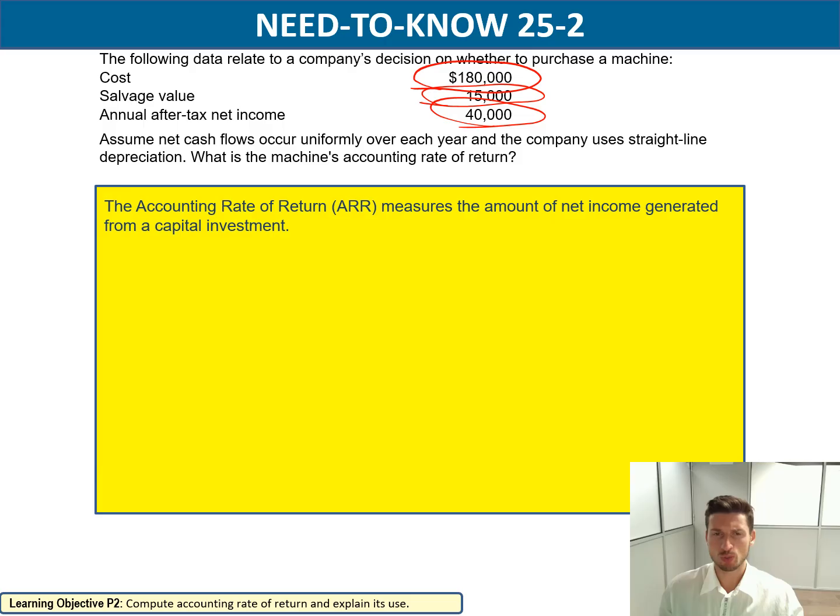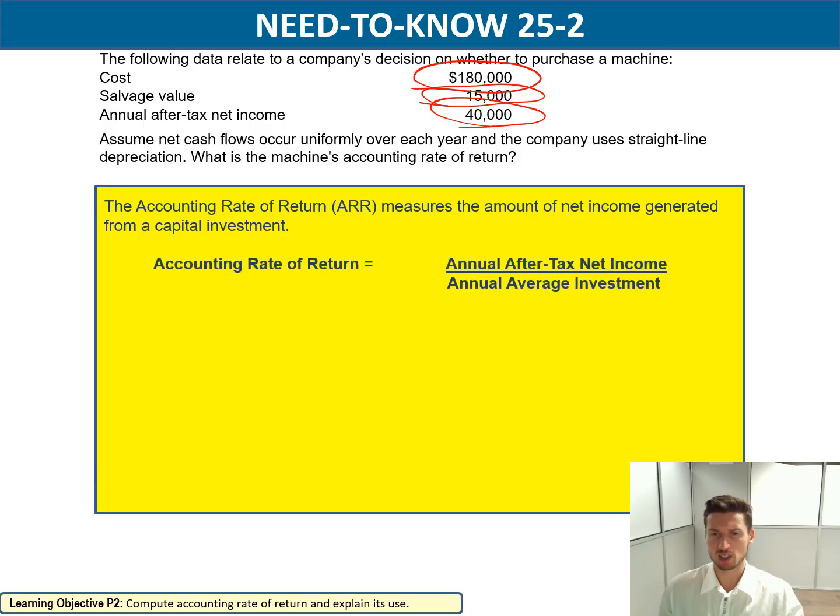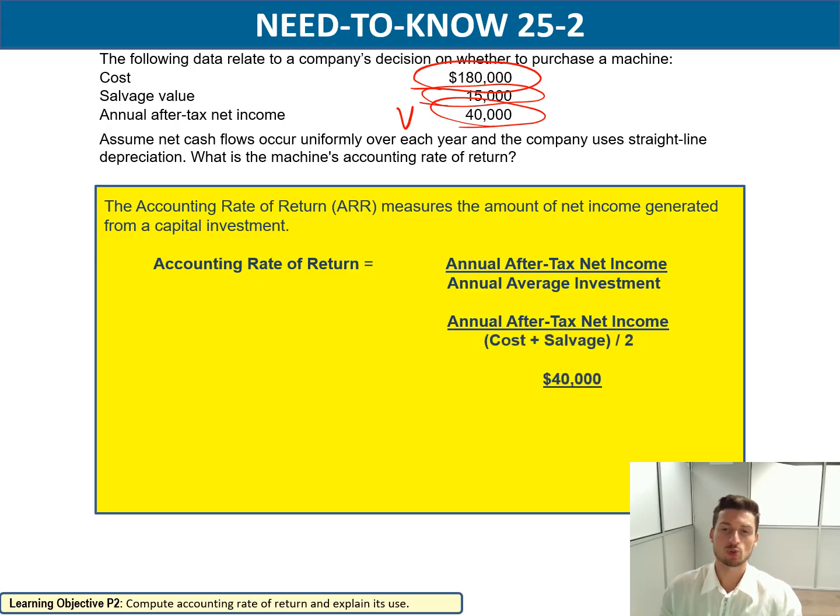We need to remember the formula, which is annual after-tax net income over annual average investment. Annual after-tax net income in our case is already given, so it will be 40,000, and annual average investment will be cost of the asset plus salvage value over 2. We have cost, which is 180,000, and salvage value, which is 15,000, divided by 2.